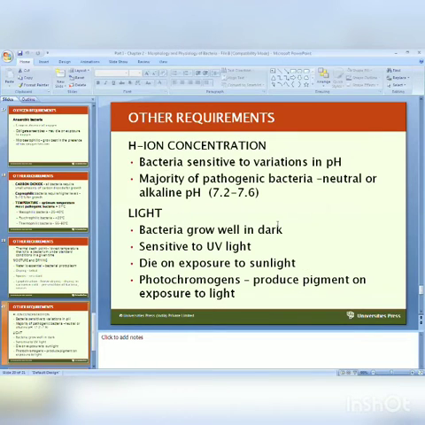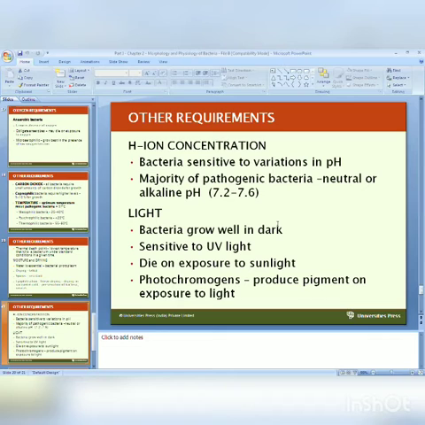The next important point is hydrogen ion concentration. Bacteria are sensitive to variation in pH. The majority of pathogenic bacteria prefer neutral or alkaline pH. The optimum pH of all medically important bacteria is 7.2 to 7.6, so neutral or slightly alkaline.